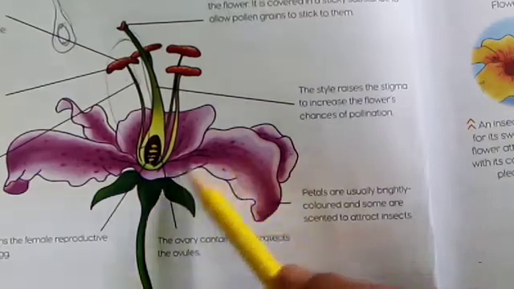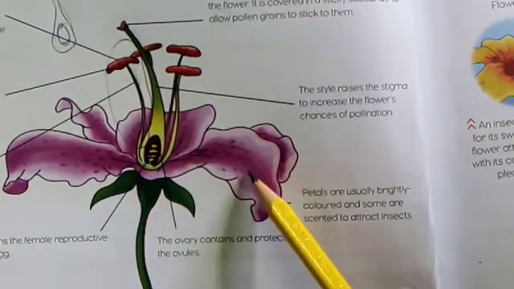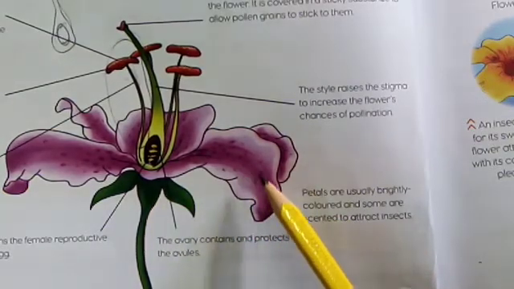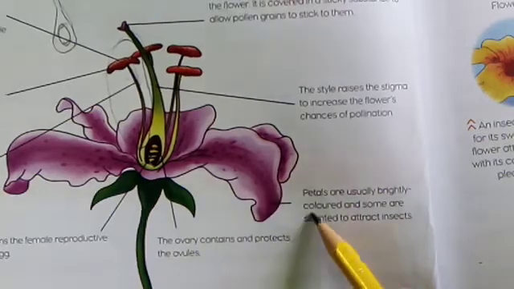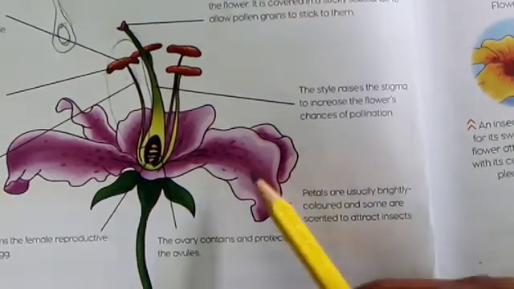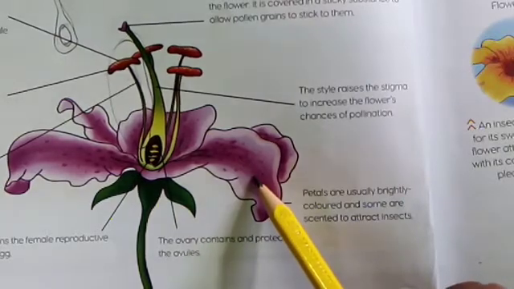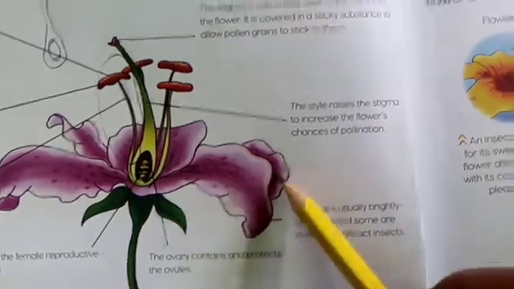Here are the petals that are beautiful in colors. So usually they are used to attract insects. Colored and some are scented. Scented means fragrant. Some petals are scented to attract the insects.